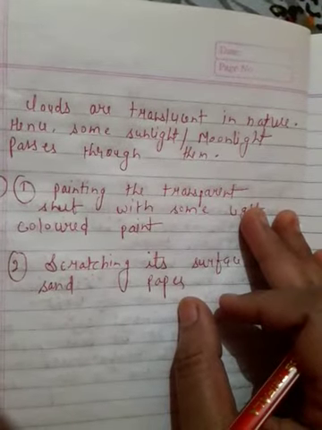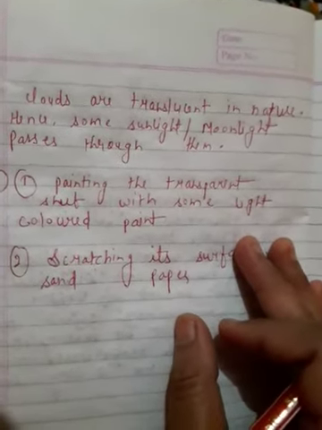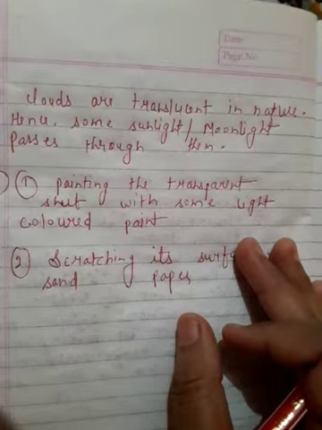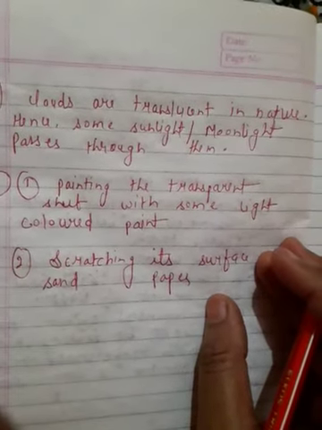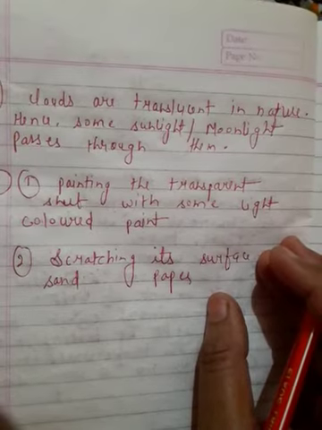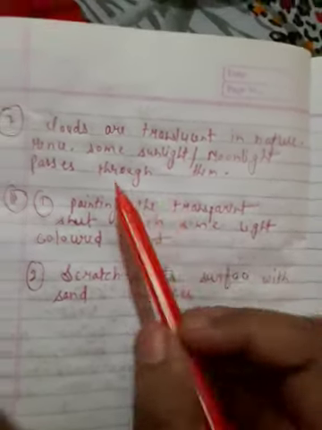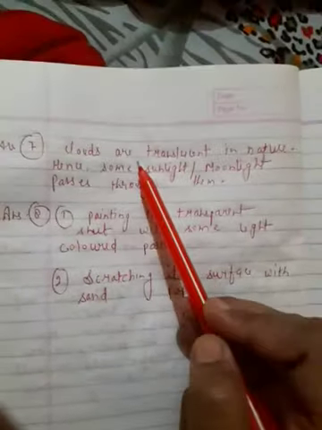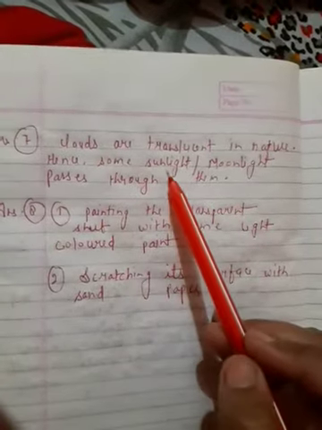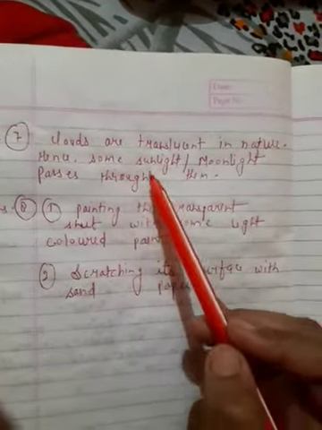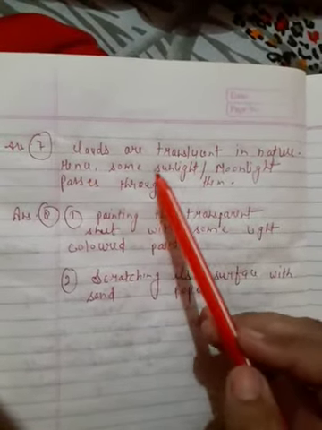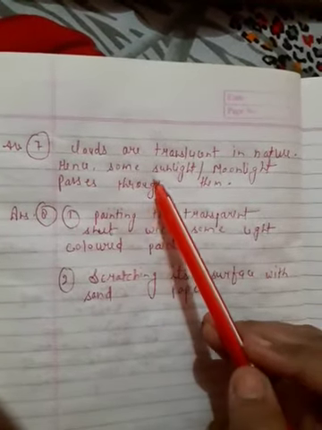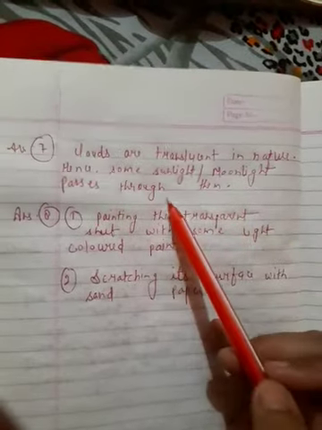Question 7. Sometimes you can see the sun or the moon behind the clouds. What can you say about the nature of clouds regarding transmission of light? Answer 7. Clouds are translucent in nature, hence some sunlight and moonlight passes through them.